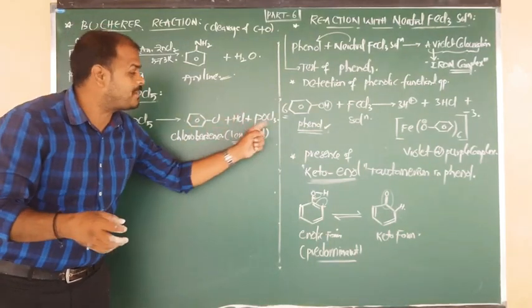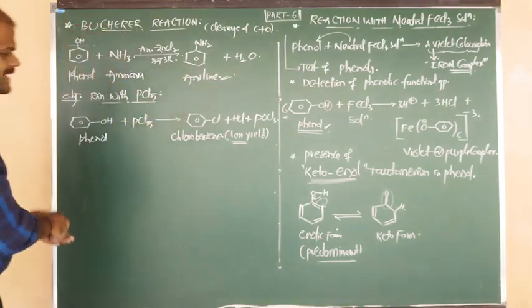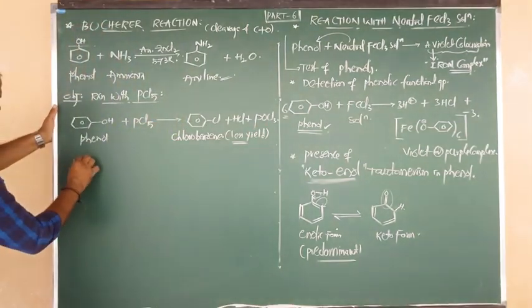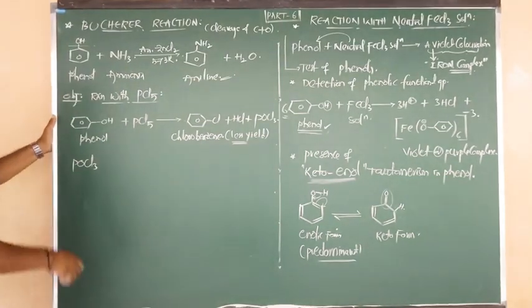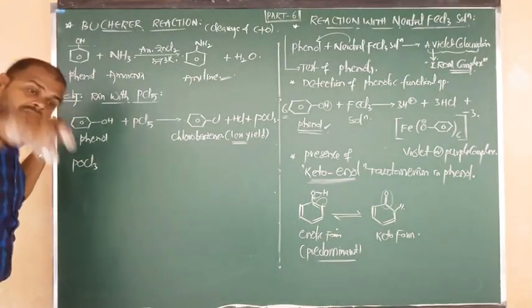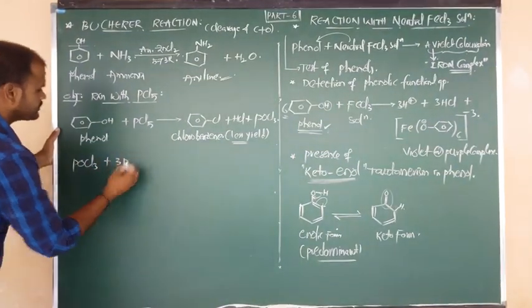Another reagent is there, phosphoryl trichloride. It is more reactive in nature. Such POCl3, phosphoryl chloride, undergoes reaction with another 3 moles of phenol. This is a very important concept.